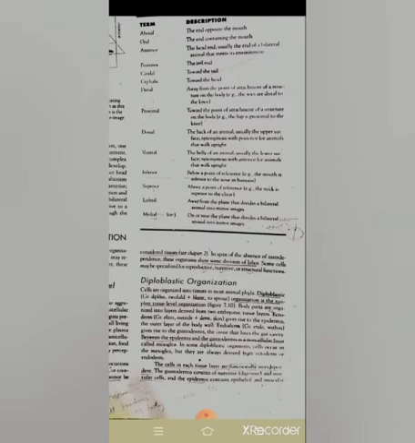In some diploblastic organisms, cells occur in the mesoglea, but they are always derived from the ectoderm or the endoderm. Double-layered organisms are called diploblastic organisms. Here the epidermis is formed from the ectoderm, the gastrodermis is formed from the endoderm, and the mesoglea is present.